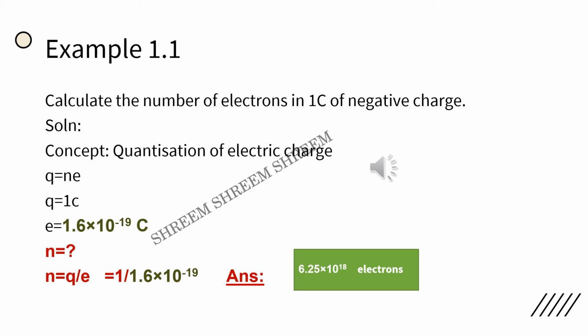From this, what will be the value of n? n equals Q by e. That is 1 by 1.6 into 10 raised to minus 19 coulomb. So the answer is 6.25 into 10 raised to 18 electrons. Got it?